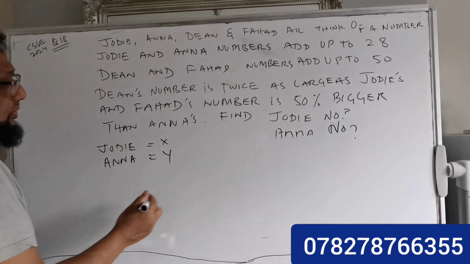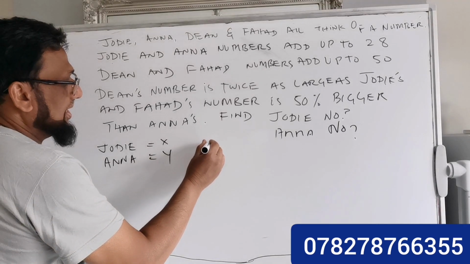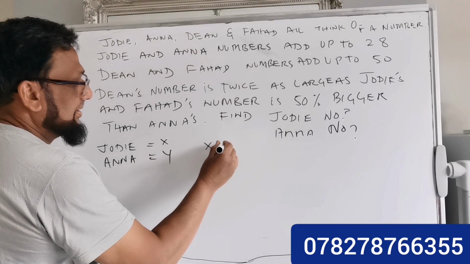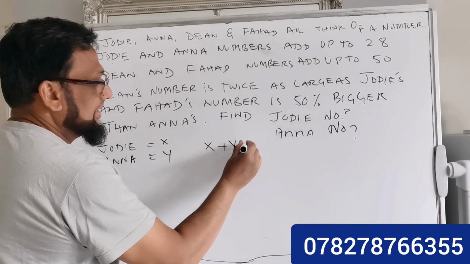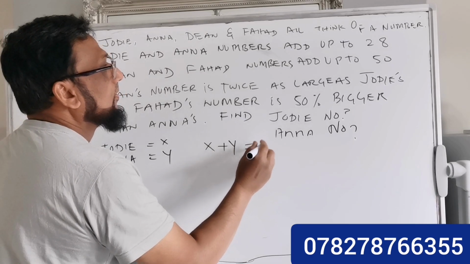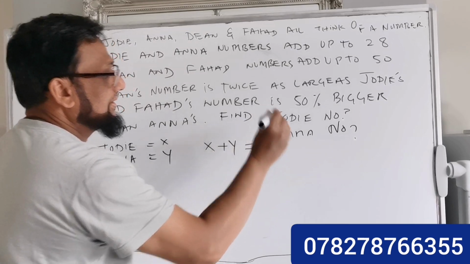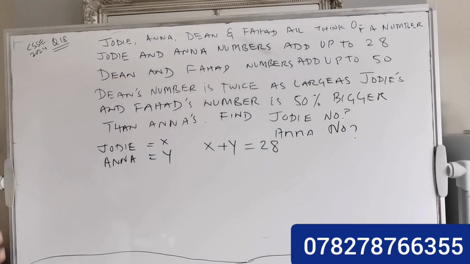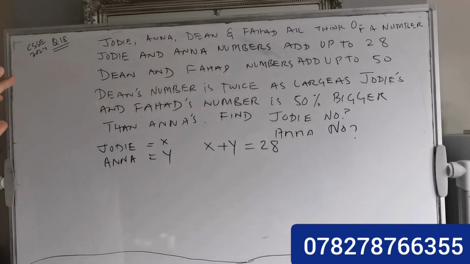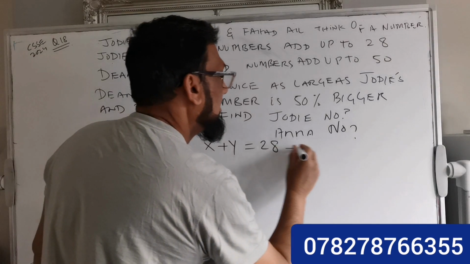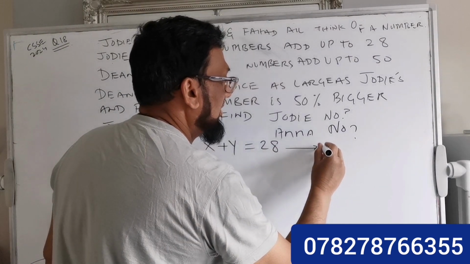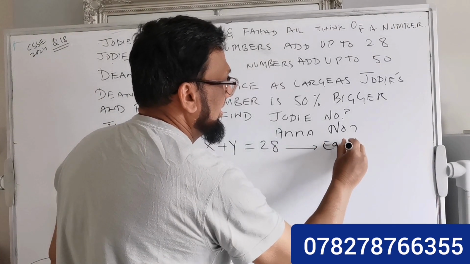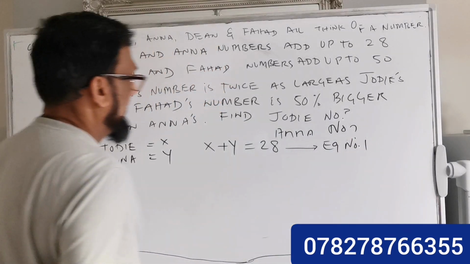So what can I do? Very simple. I can write x plus y equal to 28. So this is the first statement. It says Judy and Anna's numbers add up to 28. So this is our equation number 1.